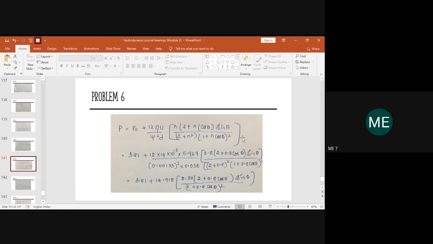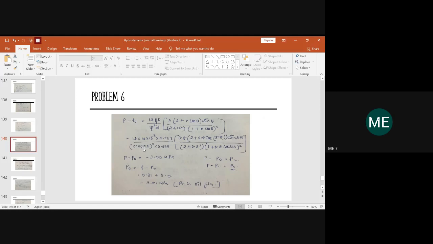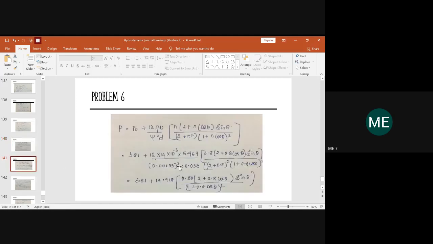So same equation. You substitute the value of P naught as 3.81 plus 12. The mu value will also be the same, 14 into 10 raised to minus 3, into the U value you have calculated, 5.969, divided by the chi value, the diametrical clearance ratio, which we have also calculated. The same values you substituted before, you write over here.